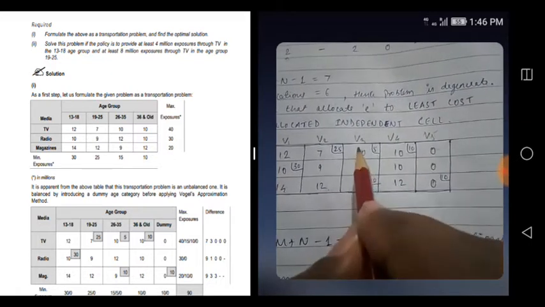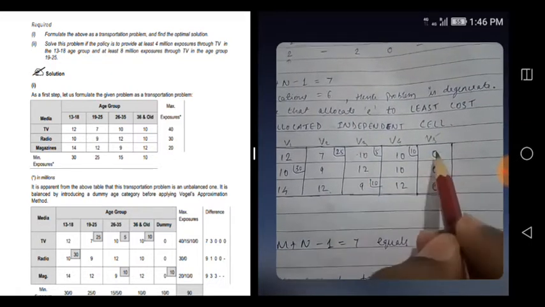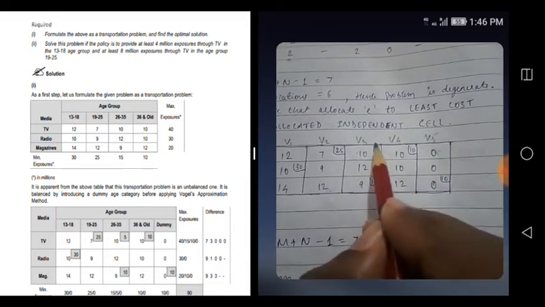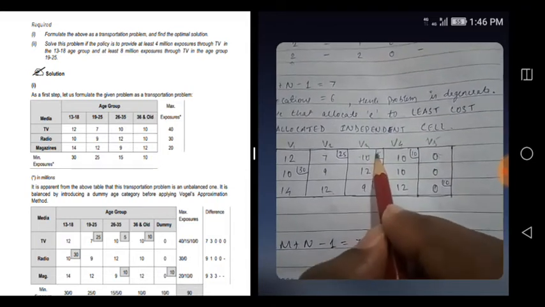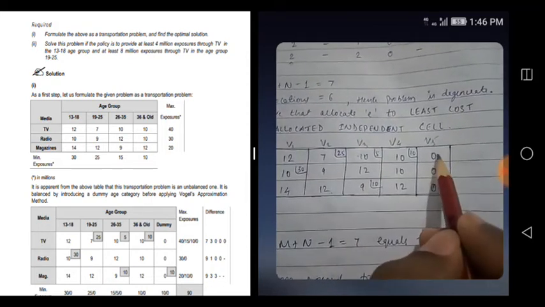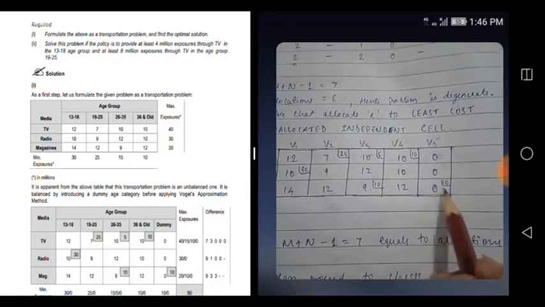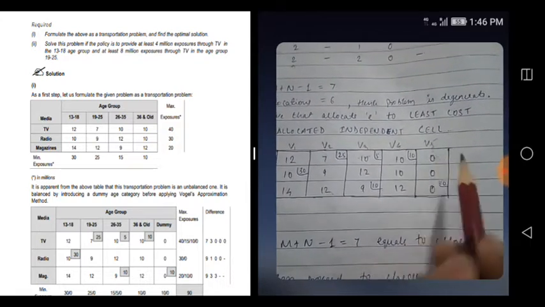Coming back in the sense that wherever allocation is there only you can jump. For example, if you're starting from this cell, you can jump from here to here and from there to here, because here also there is allocation. You cannot jump here because there is no allocation. From here you jump here, and from here you can come back here. So this is not independent, this is dependent.